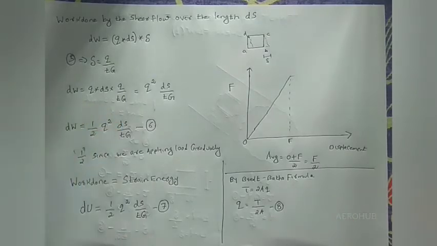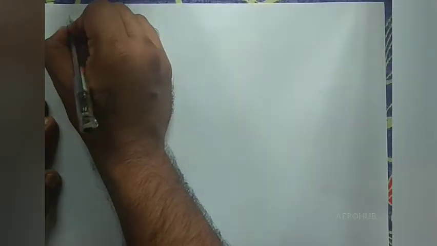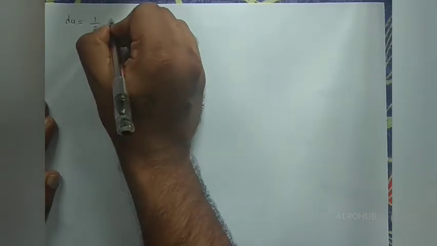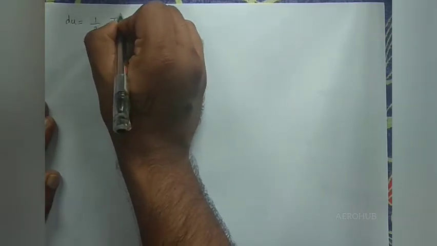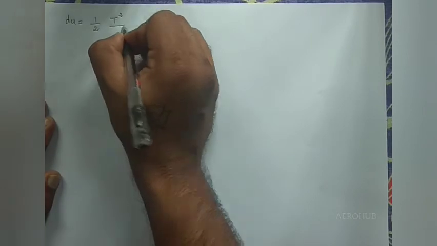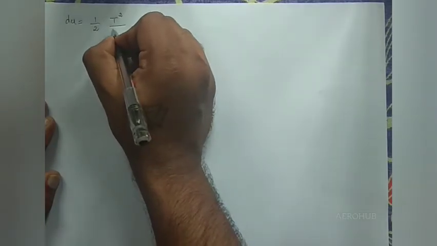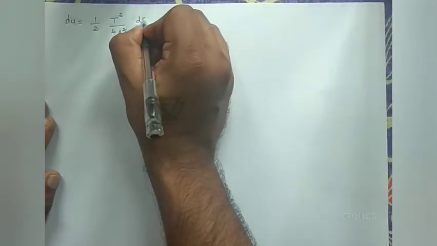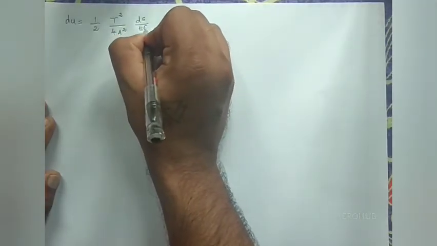Now substituting equation number 8 in equation number 7, dU is equal to 1 by 2 Q square, that is T square by 4A square, into ds divided by Tg.